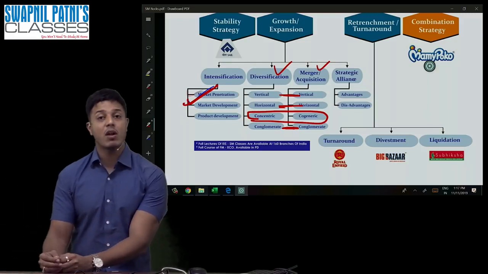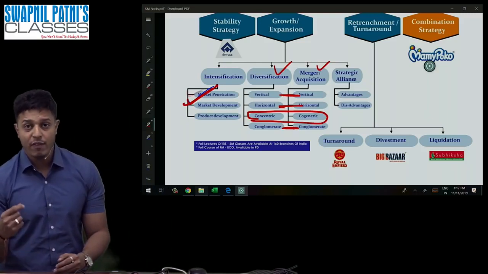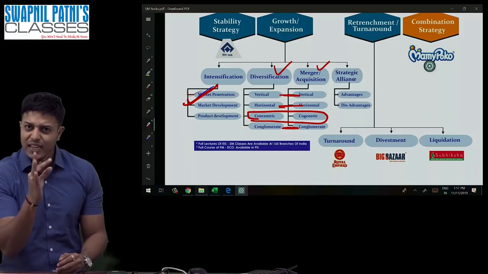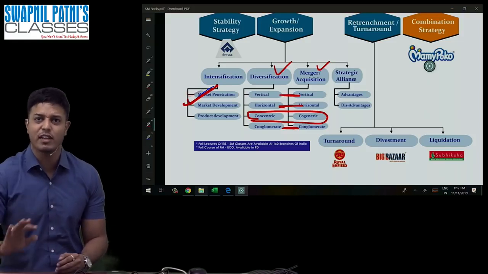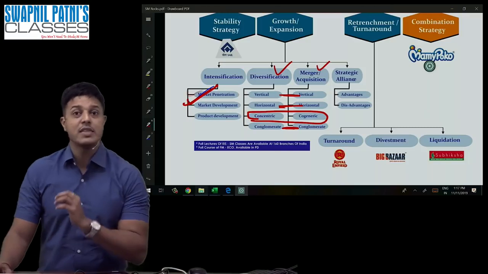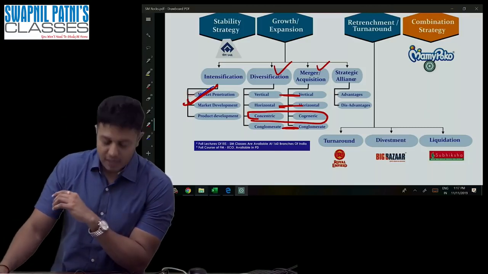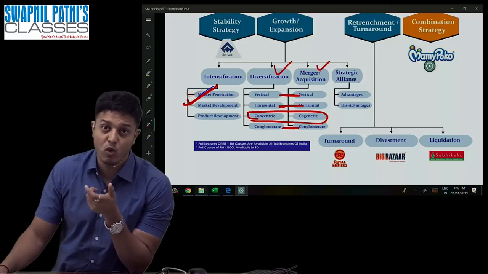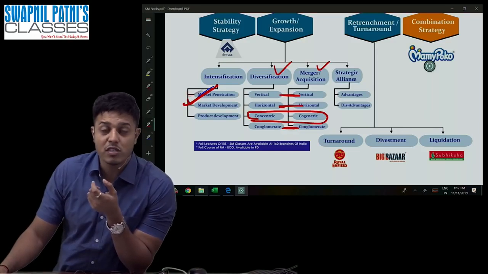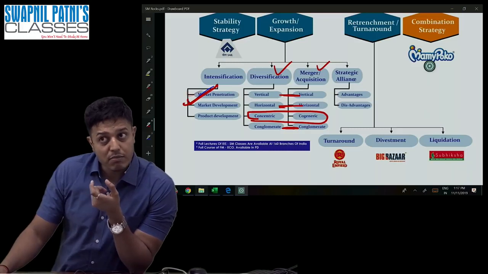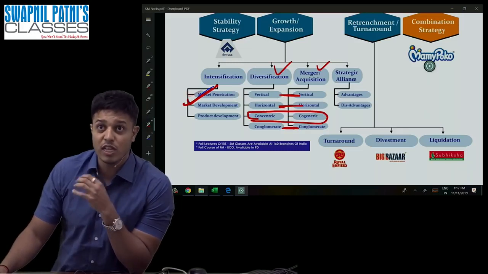Concentric: you're having a new product which is having some connection with the existing market and existing technology. It is called concentric. I hope you understand, guys. What is the meaning of concentric? You're having a new product, but it is having some connection with the existing product, existing market, existing technology, existing processes.